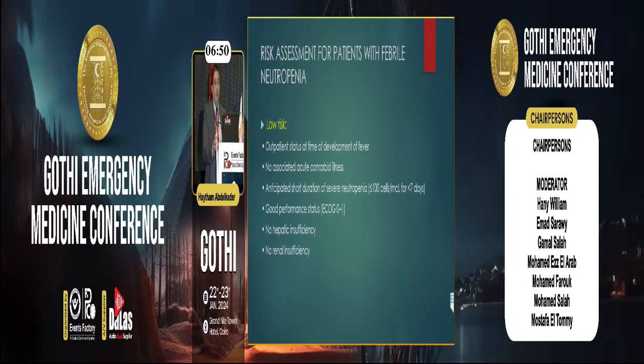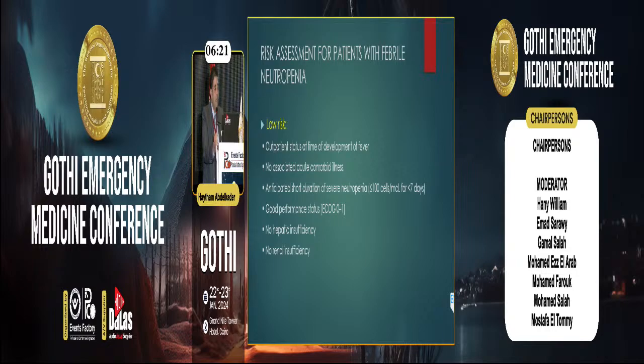Risk assessment of the patient is crucial in order to know if we are going to hospitalize the patient or give home treatment. In the low risk situation, the patient developed febrile neutropenia while he was at home and not at hospital, he has no acute comorbid illness, and the anticipated neutropenia duration is short according to the type of chemotherapy that we use.